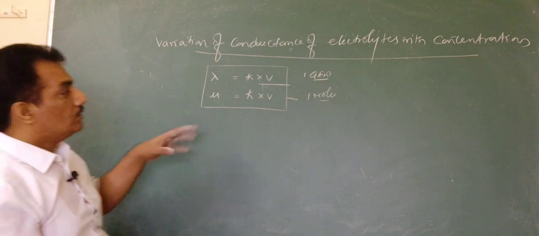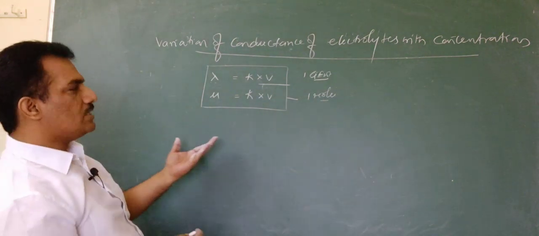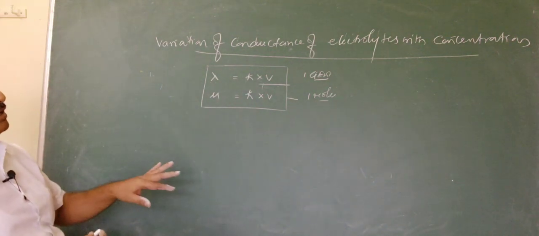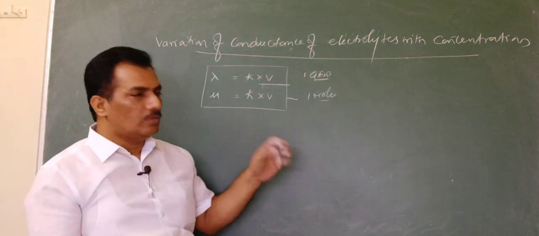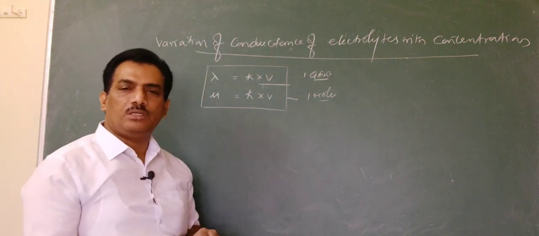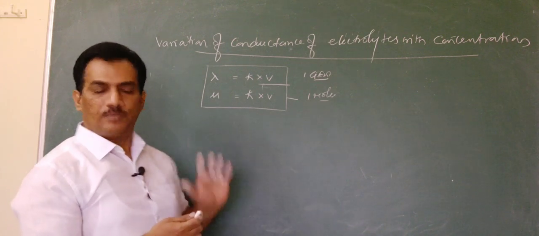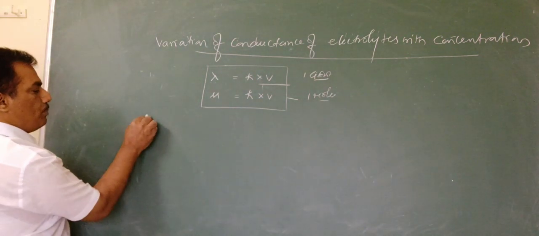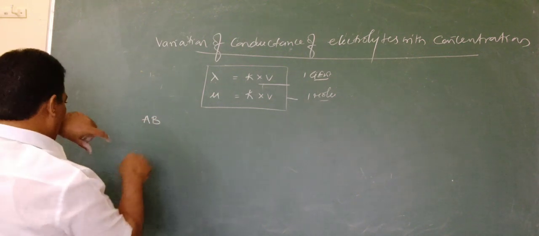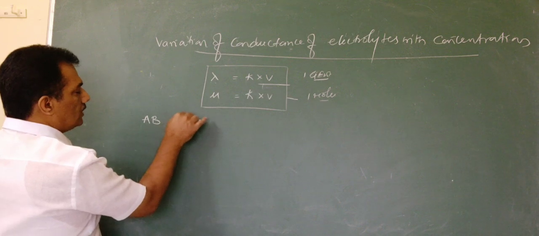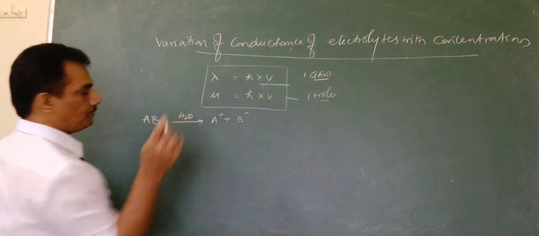So now let us discuss concentration again. We already discussed it twice previously, but again to make you understand, because the concentration term we use in electrochemistry is not at all related to the liquid solution concentration term. Here again AB is the electrolyte, in the molecular form. When it is dissolved in water, it dissociates into A plus and B minus.